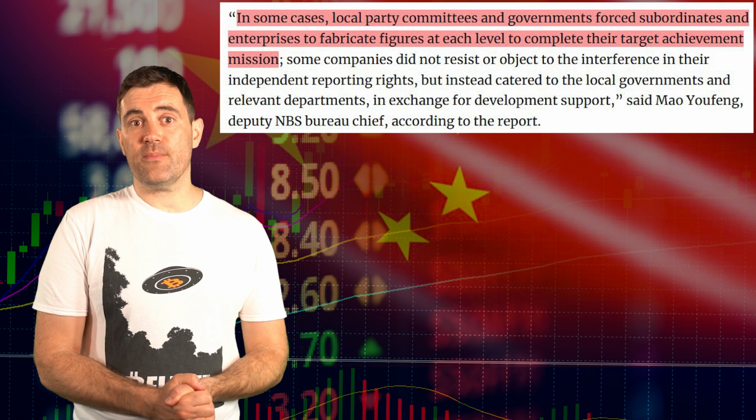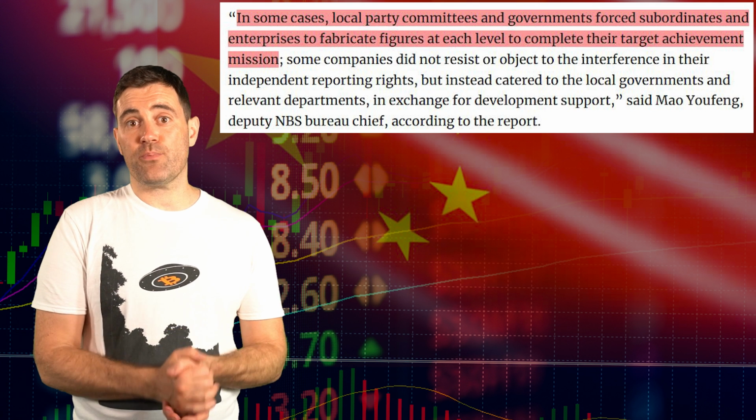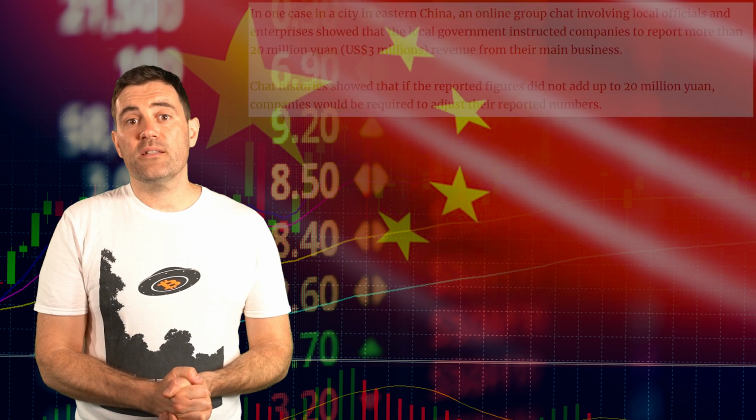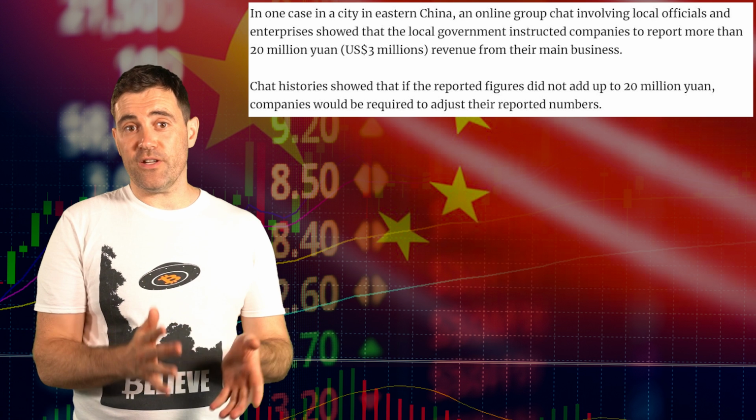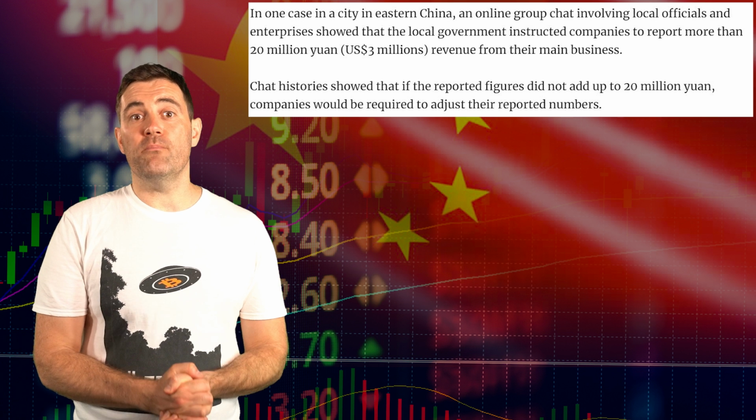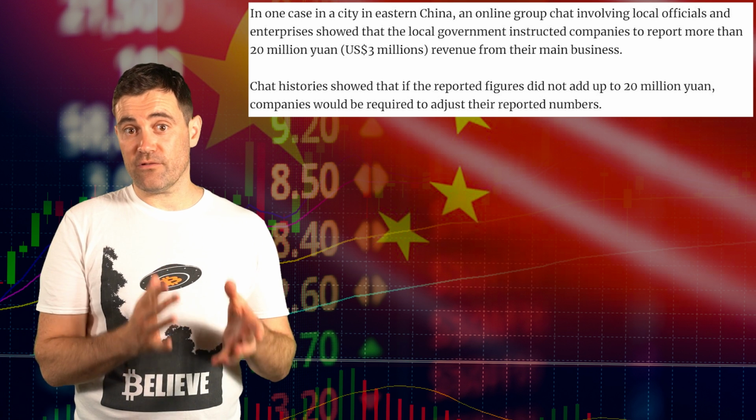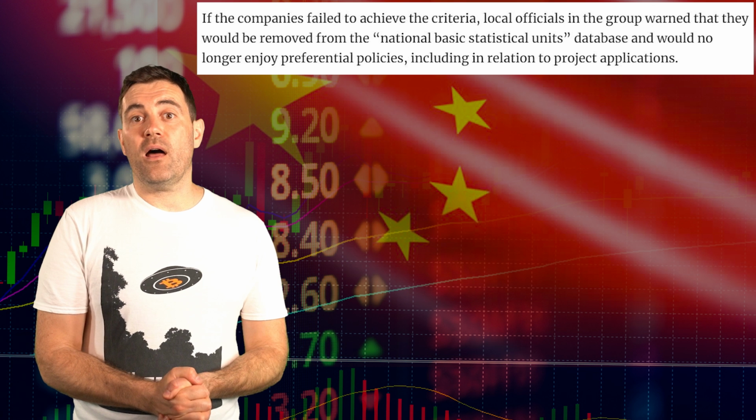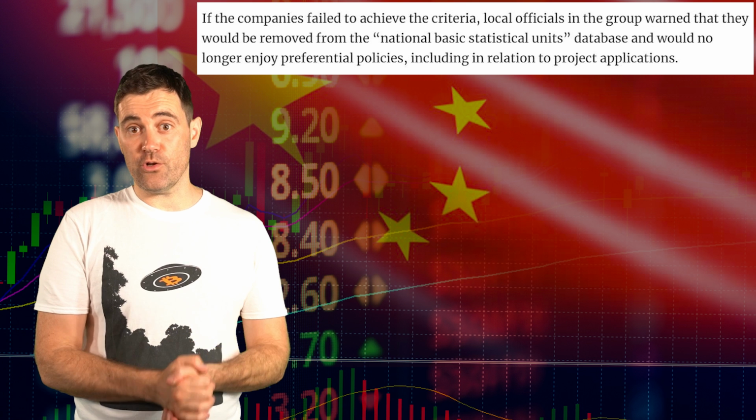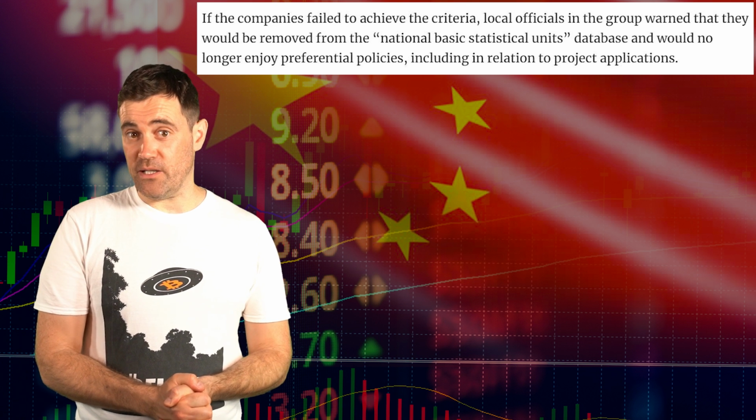In that probe, they found that, quote, "in some cases, local party committees and governments force subordinates and enterprises to fabricate figures at each level to complete their target achievement mission." So brazen was the fraud that these government officials left messages in chat apps asking business leaders to make sure that they reported more than 20 million yuan, about 3 million US. Failure to comply would mean that the company in question would be removed from the statistics database and no longer enjoy preferential policies. Pretty damning, if you ask me. In communist China, economic growth comes at the cost of economic freedom.